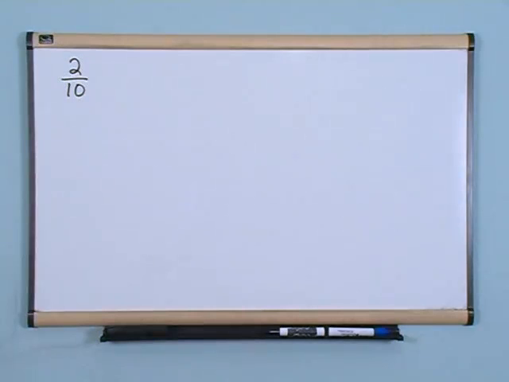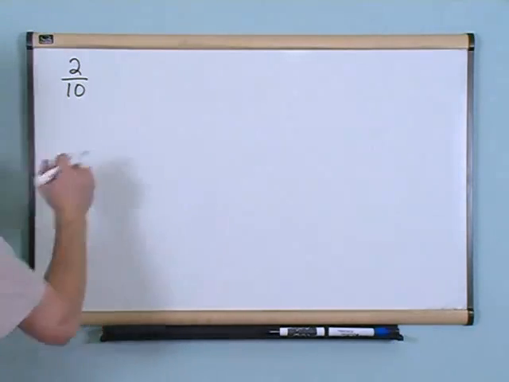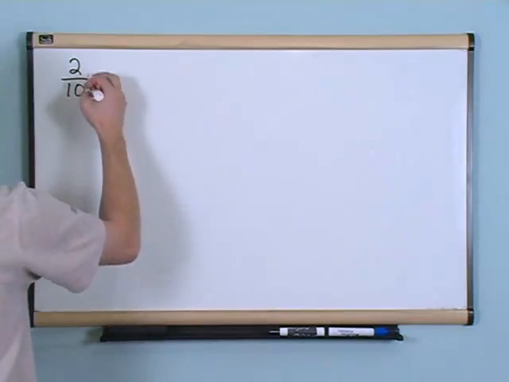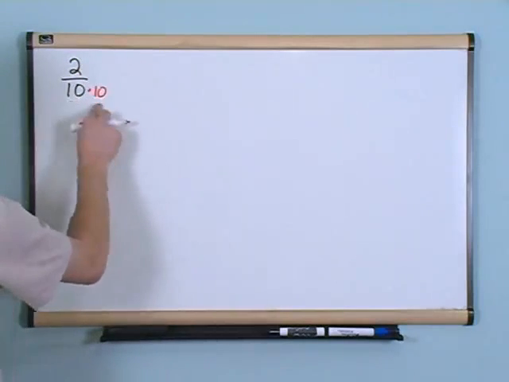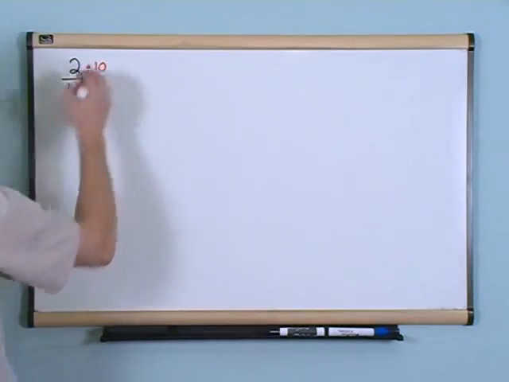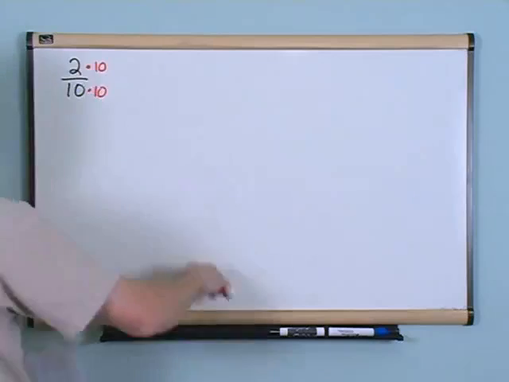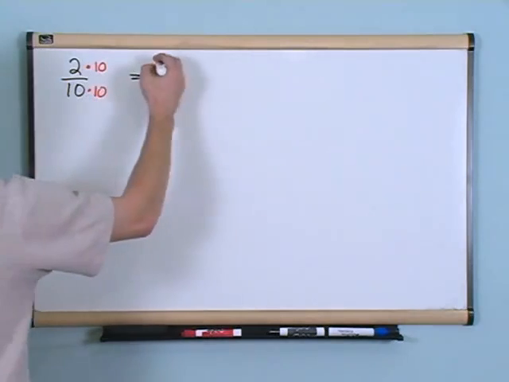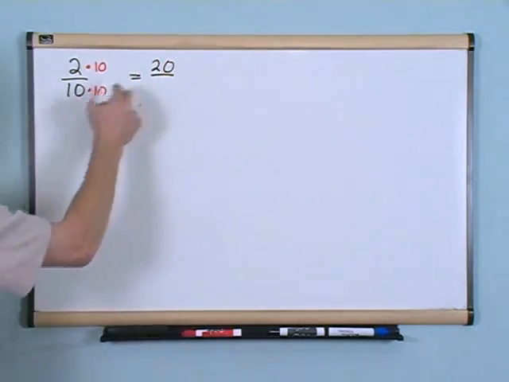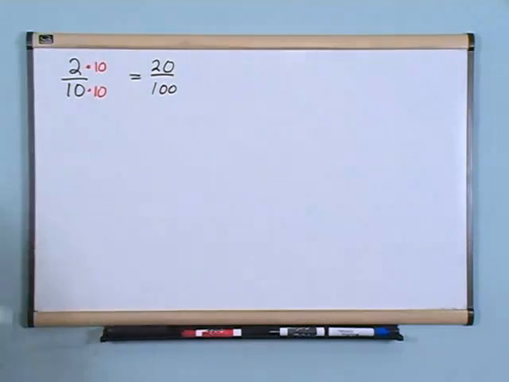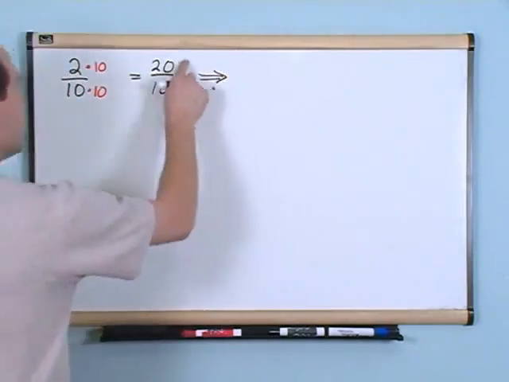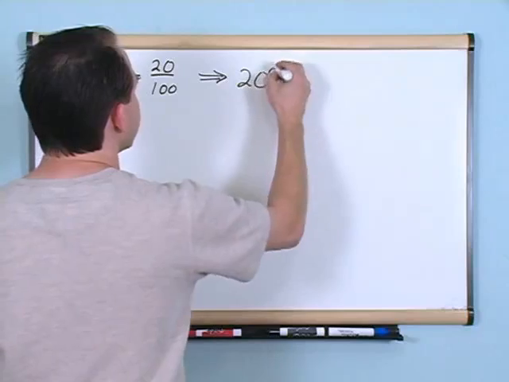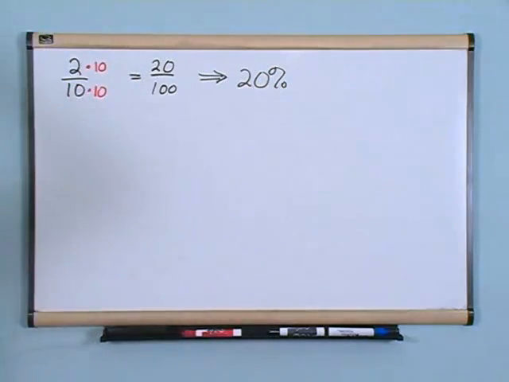Because then, remember in the other problems we had 100 on the bottom, you will have it in terms of percent. So how can I do that? I can multiply the bottom by 10, which will give me 100, but I have to do the same thing to the top. I can do the same thing to the top and the bottom of the fraction, as long as I do it to both. So on the top, 2 times 10 is 20, and on the bottom, 10 times 10 is 100. Now that I have it in terms of 20 over 100, it's real easy, because anything over 100, you can just write as the top number with a percent sign, 20%. We just learned that a minute ago.